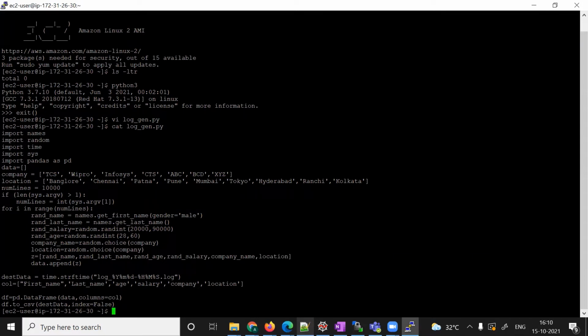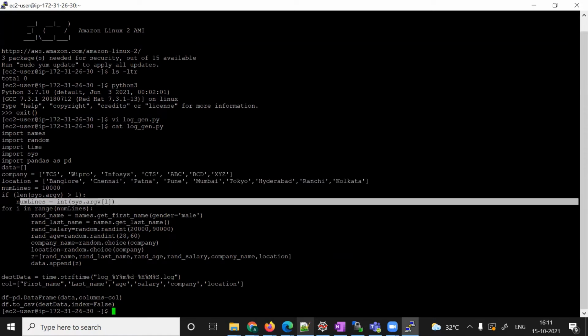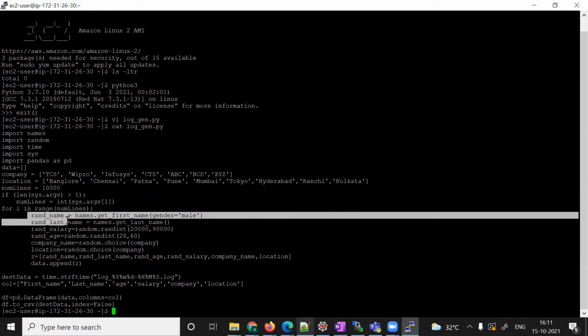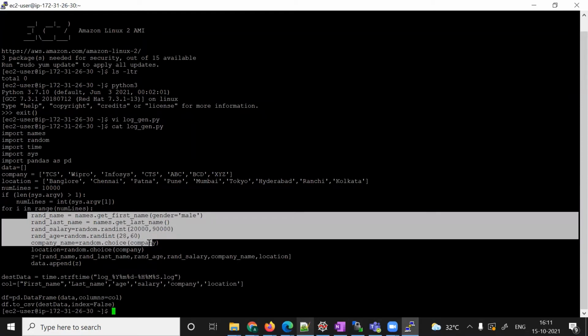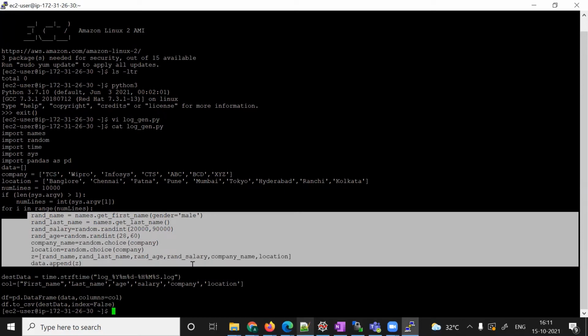And then I created one company list and one location list. By default it will create 10,000 lines of log, and if you want to pass something as an argument, it will take that. So I created the random first name, random last name, random salary, random age, company name, and location, all fake. And then Z, and I appended the Z list into the data list.